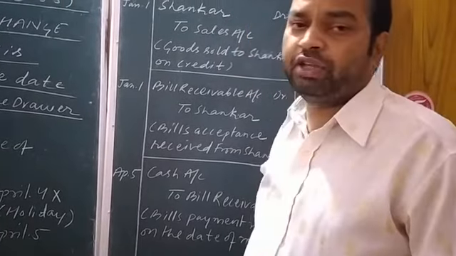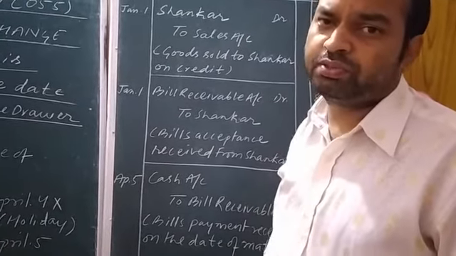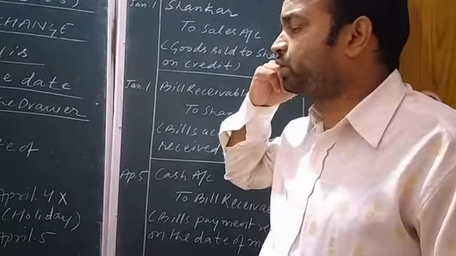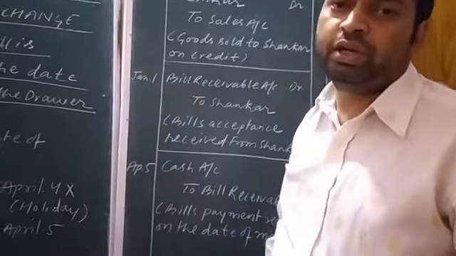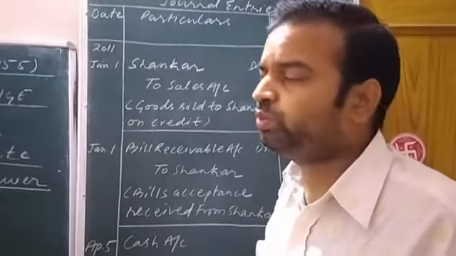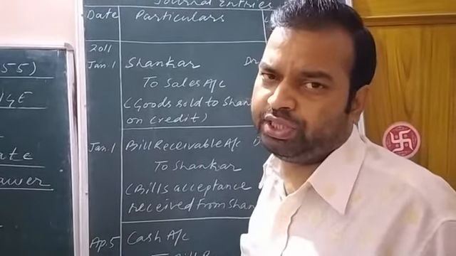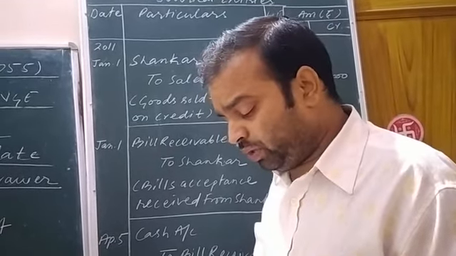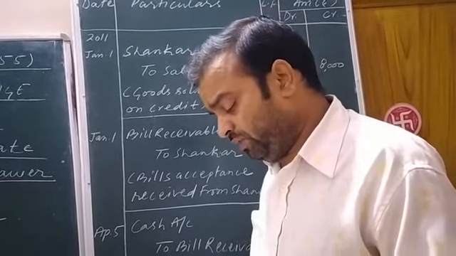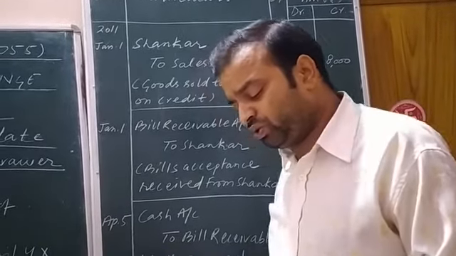Parvati is the seller of the goods, also known as drawer, because she will draw or issue a bill of exchange, for 8,000 rupees. The value of the transaction is 8,000 rupees.